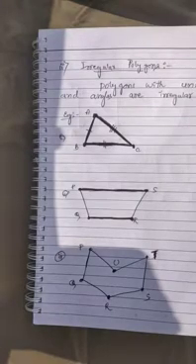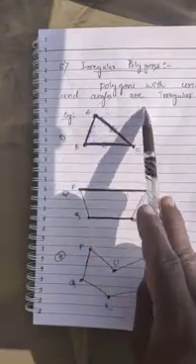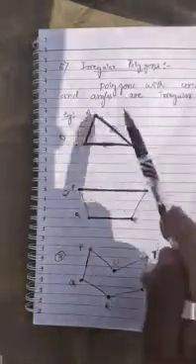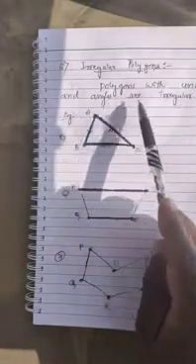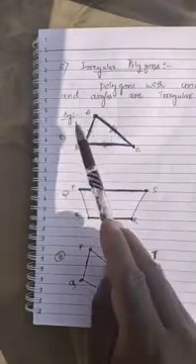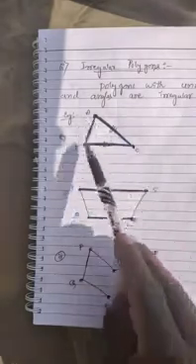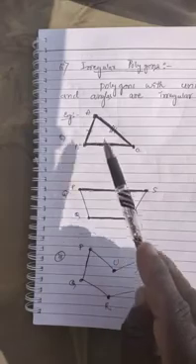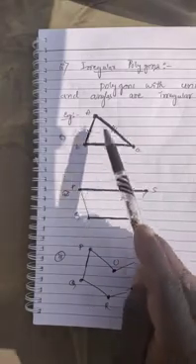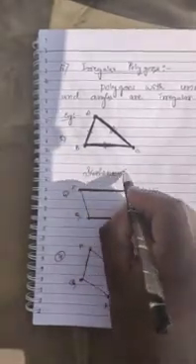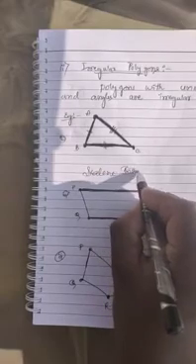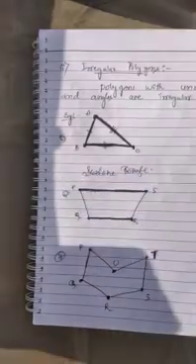So next we have another type, that is irregular polygon, right? Irregular polygons are polygons with unequal sides and unequal angles. So that is triangle ABC, it is a scalene triangle where AB is not equal to BC is not equal to AC. All the angles are different, all the sides are different, so it is a scalene triangle, right? So a scalene triangle is an example for an irregular polygon.